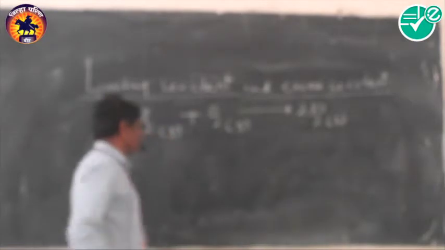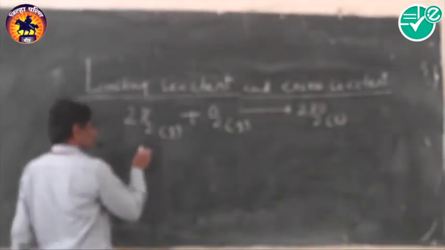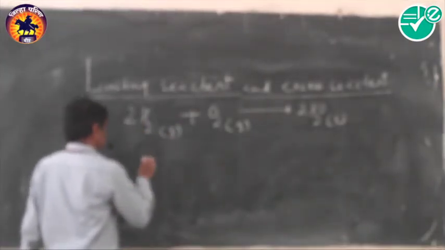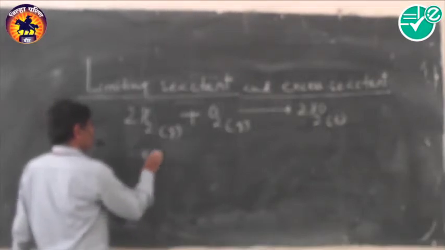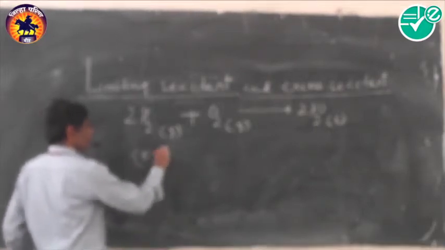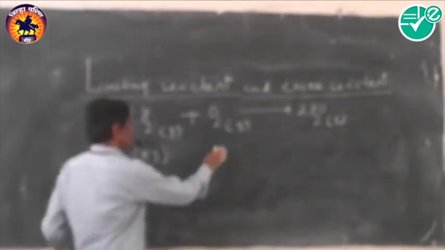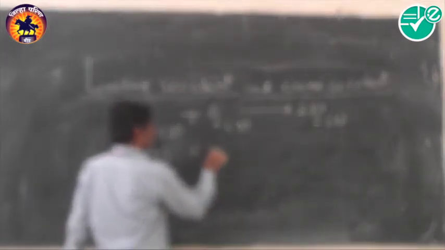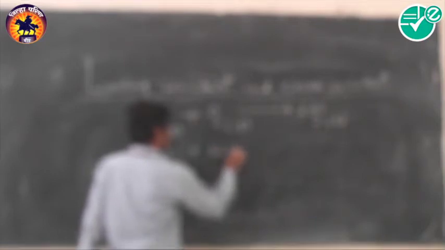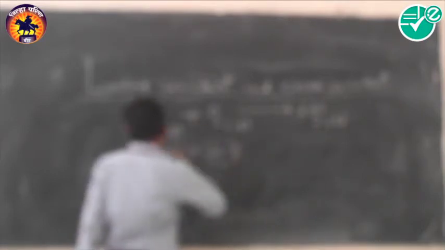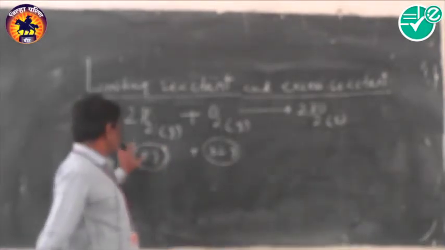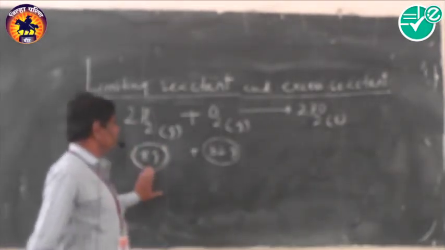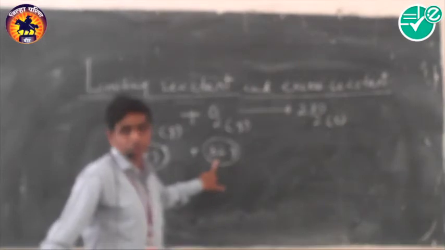For example, suppose 8 gram of hydrogen is allowed to react with 32 gram oxygen.